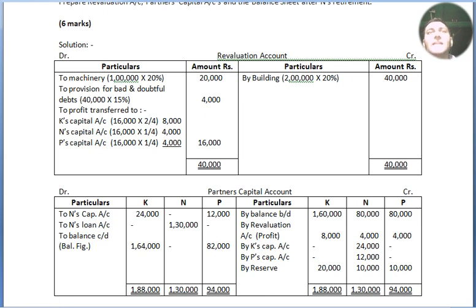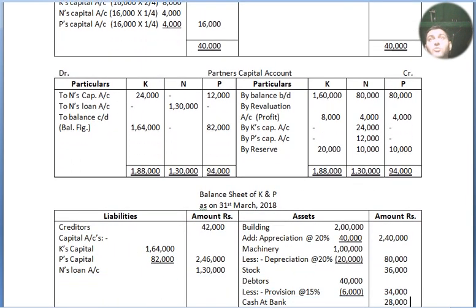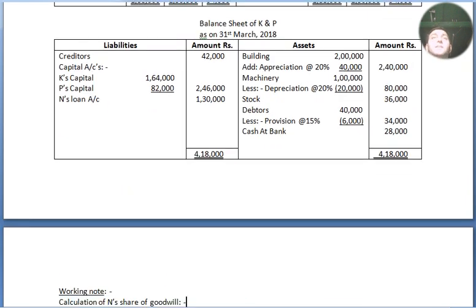And in the N column, 1,30,000 is the difference. No, in the total, no difference is there. And the balance sheet is 1,64,000 and 82,000 in K and P. Now we move to our balance sheet. Liabilities amount, assets amount, creditors 42,000, no adjustment, capital accounts 1,64,000 and 82,000 of K and P.